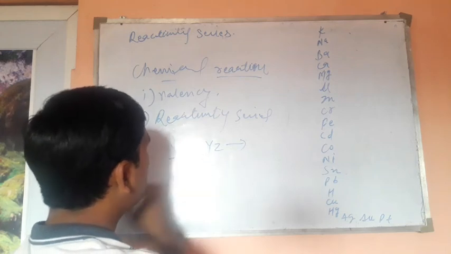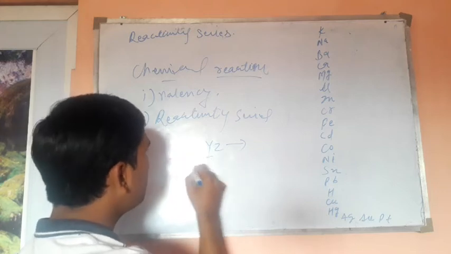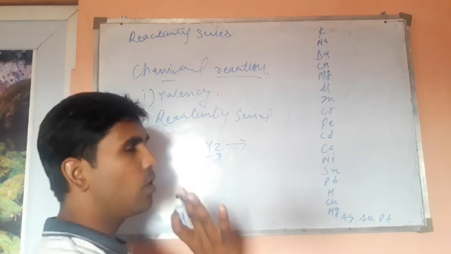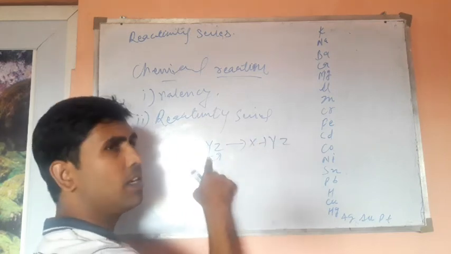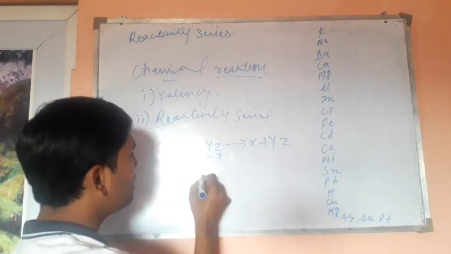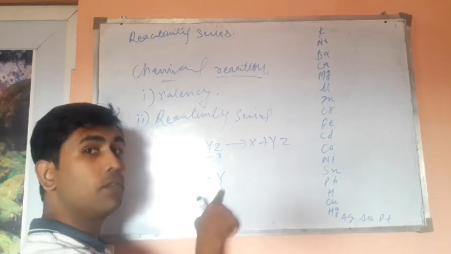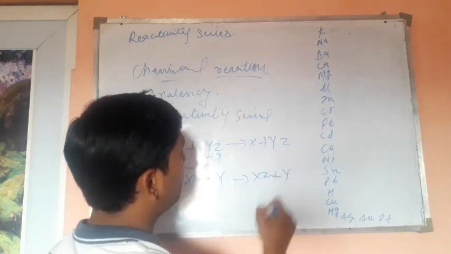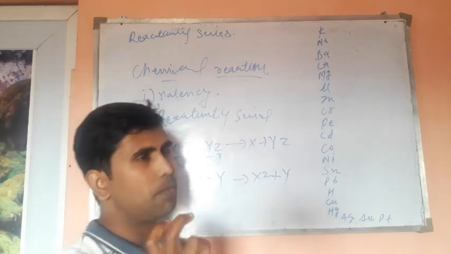Here, if X plus YZ, I want to make a molecule, then you need to keep in mind that if X is more reactive than Y, then X can connect with Z. But if X is less reactive than Y, the molecule will be the same as YZ. In the first case, if Y is less reactive than X, that is X is more reactive than Y, then X will connect with Z and Y will be a byproduct.